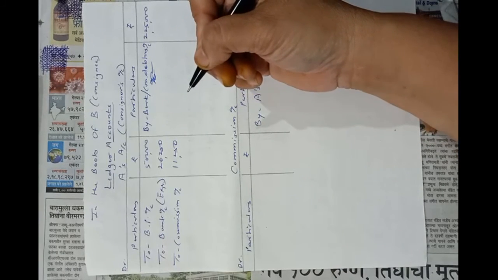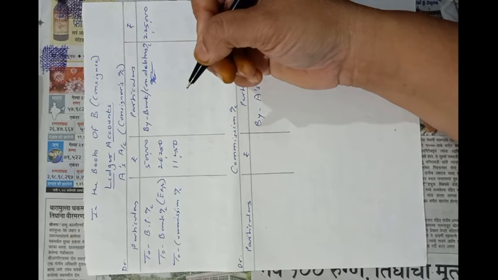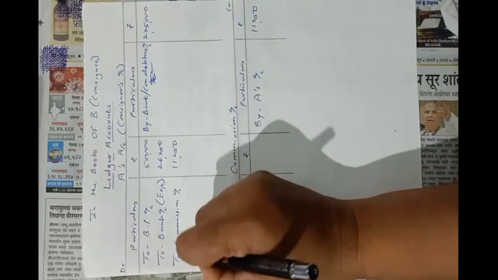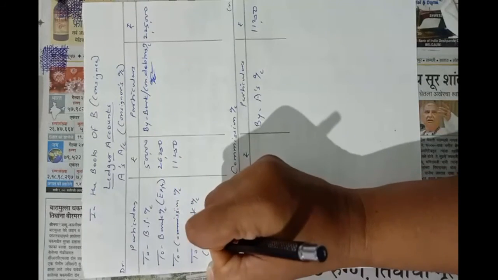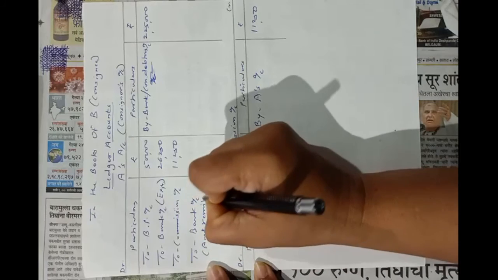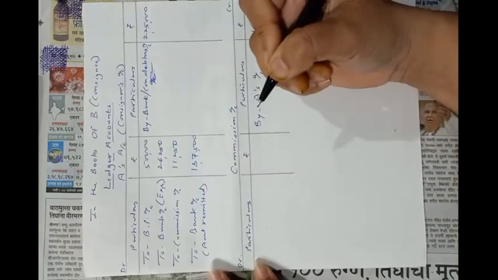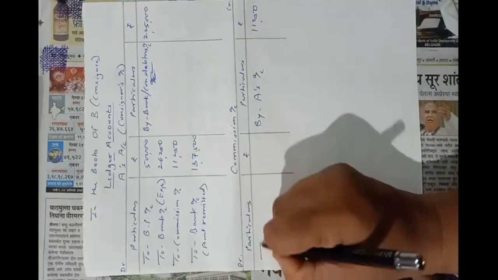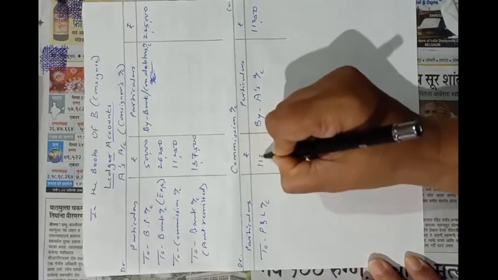Okay, we can open other accounts too, but I have shown the important accounts. The next entry is A's account debit to bank account 1,37,500. So on the debit side of A's account, to bank account, amount remitted 1,37,500. Then the entry of commission account debit to profit and loss account. So on the debit side of commission, to profit and loss account 11,250.